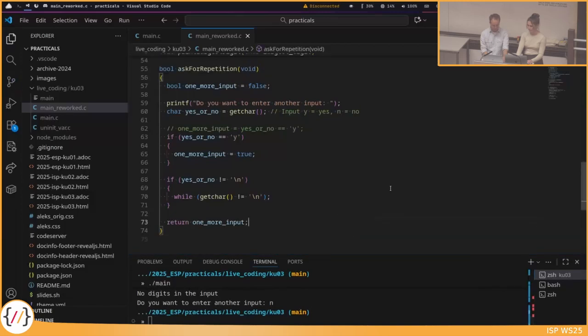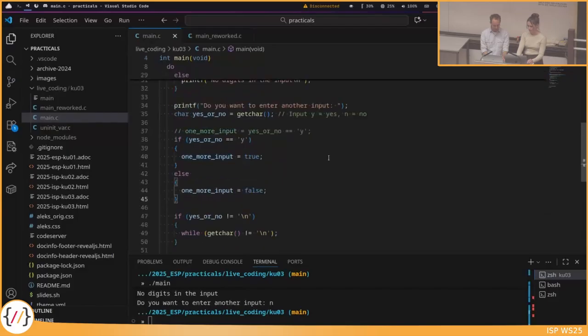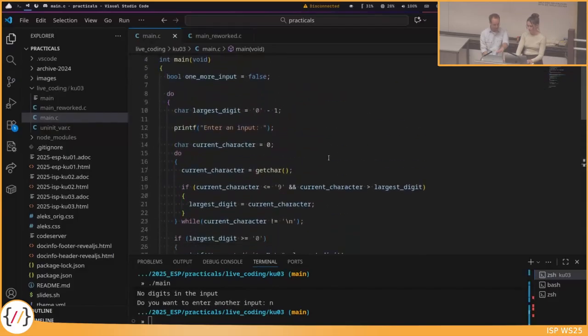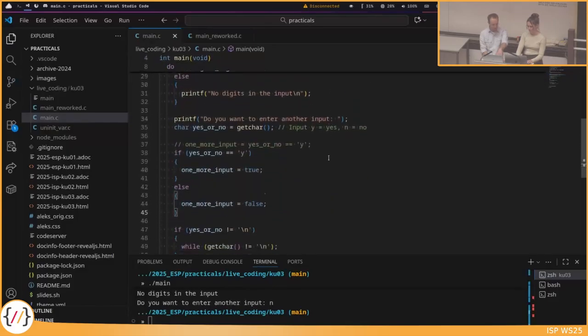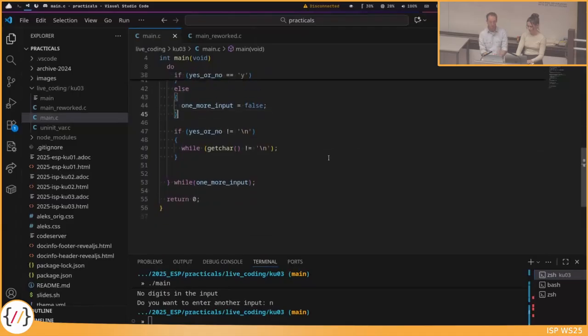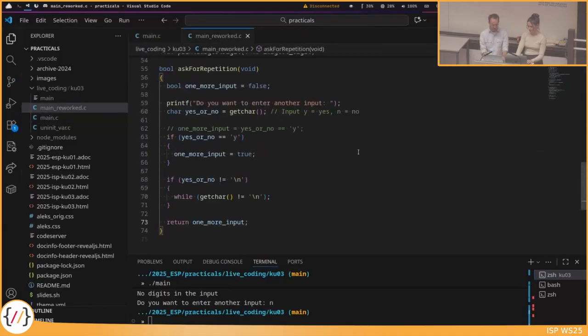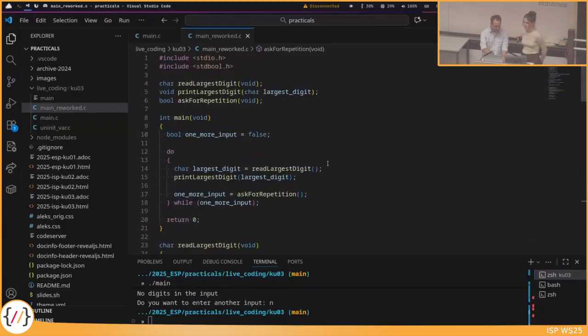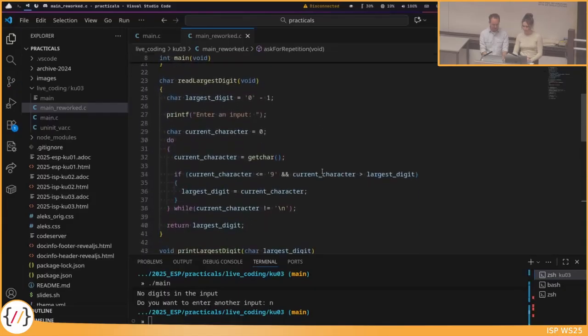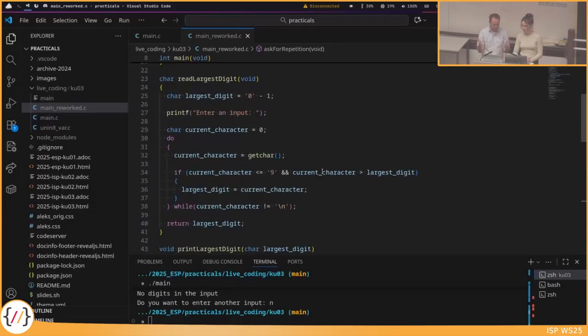So again, to highlight this now, in the old program, I cannot show you the whole code now. I need always to scroll through all the things here to be able to show you the main function. And in the rework program, as you can see on this screen, I have the main function. You can read everything. You have everything inside. If I move to the next function, also this is, I don't know, 15 lines, 20 lines. Now I can show it to you.